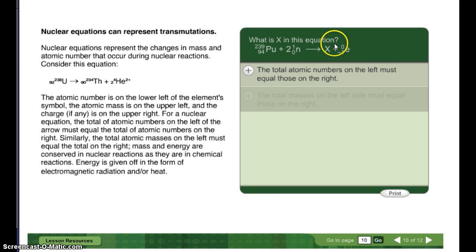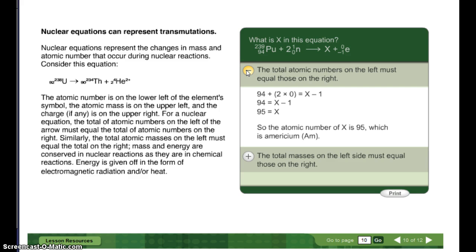What is X in this equation? Okay, so we have plutonium-239, atomic number 94, plus 2 neutrons equals X plus an electron, 0 and negative 1. All right, so all the top numbers need to equal. All the bottom numbers need to equal. Go ahead and pause, see if you can figure it out.